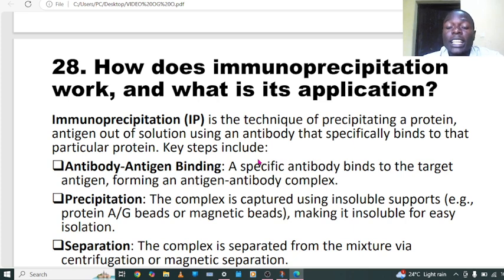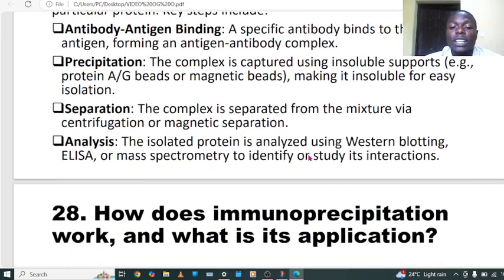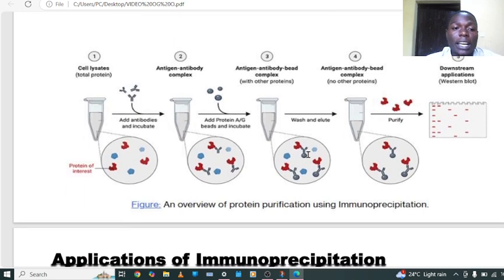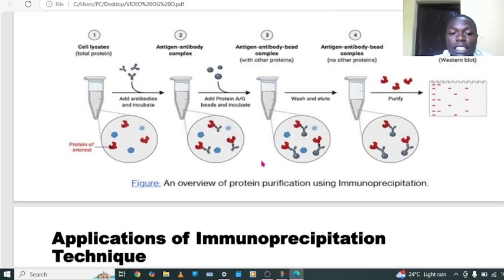We use antibody or antigen and allow them to form an antigen-antibody complex, and then we add some more reagent, like a protein, to make this precipitation. After precipitation, we can do extraction.